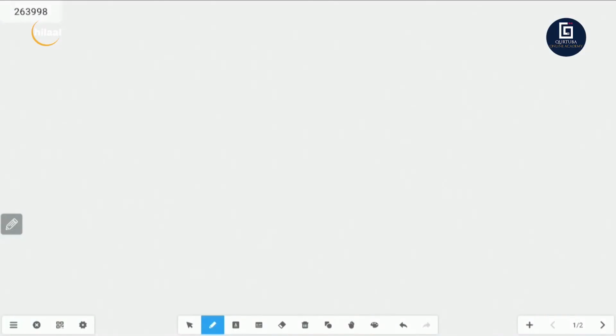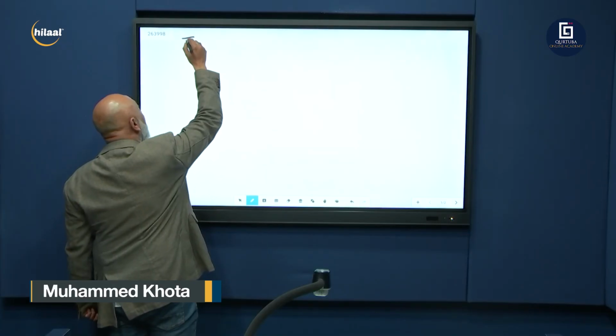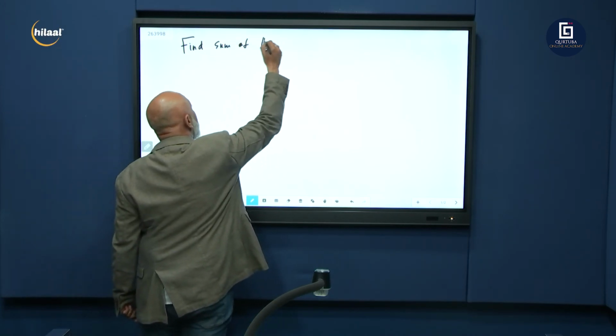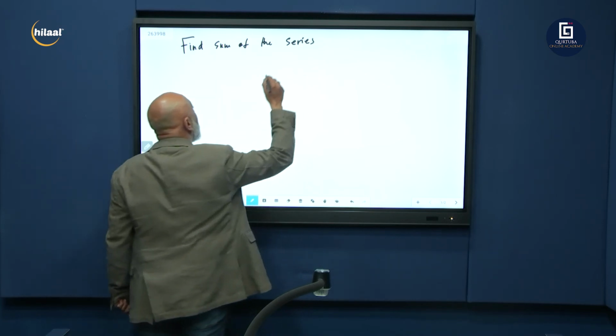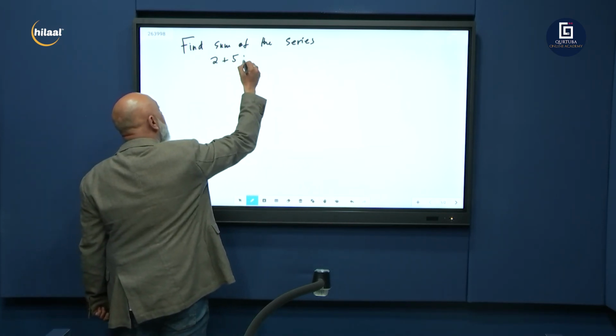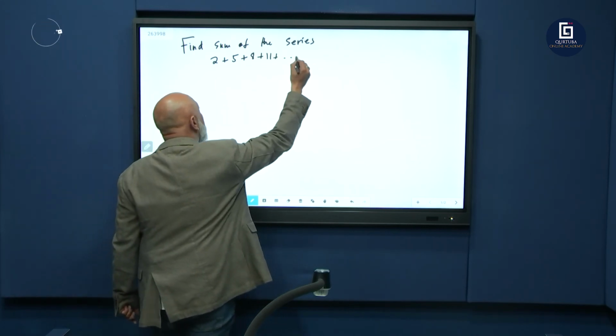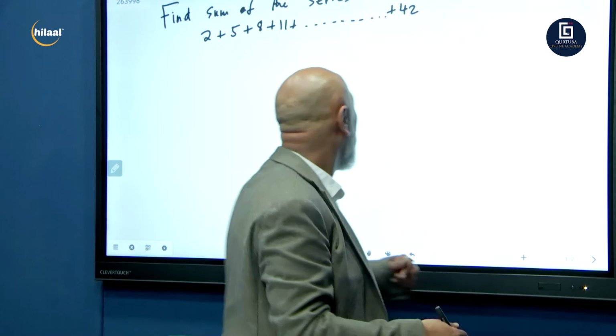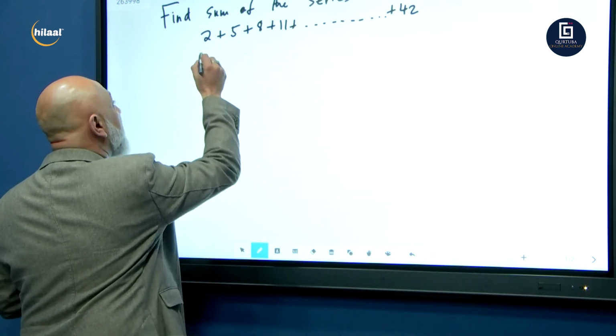Right, you've taken that mind map down. Let's start with arithmetic. In an arithmetic, okay, find the sum of the series. Let's say 2 plus 5 plus 8 plus 11 plus ... plus 42. I think it's 42. Let's work it out. It's either 41 or 42. Makes no difference. Find the sum of the series.